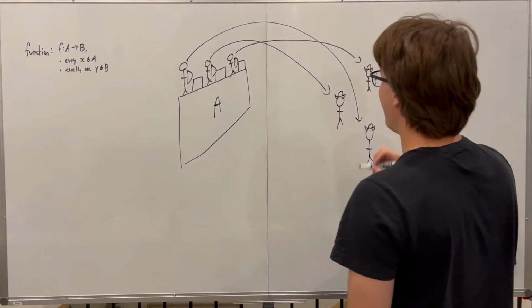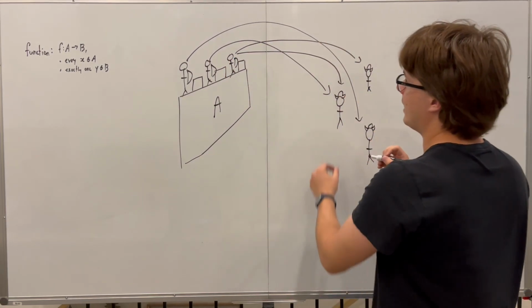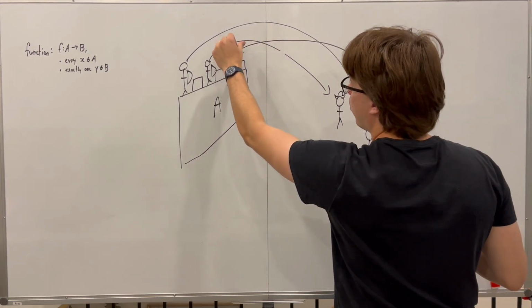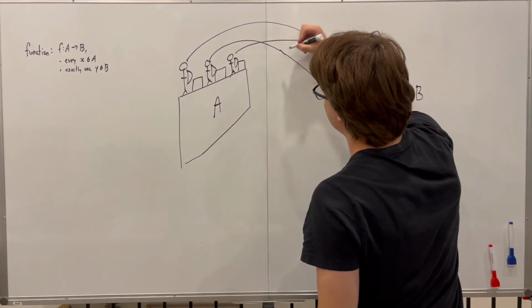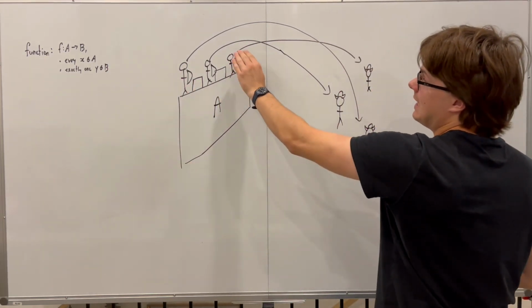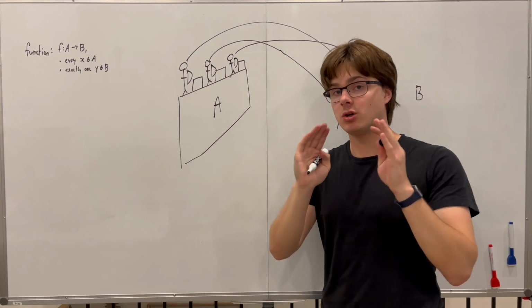You will not have the same archer targeting two enemies. You are not going to have that. They're not going to fire more than one arrow, is what you're basically saying when you are saying that. So a function means each archer is firing at one enemy, not more than one.